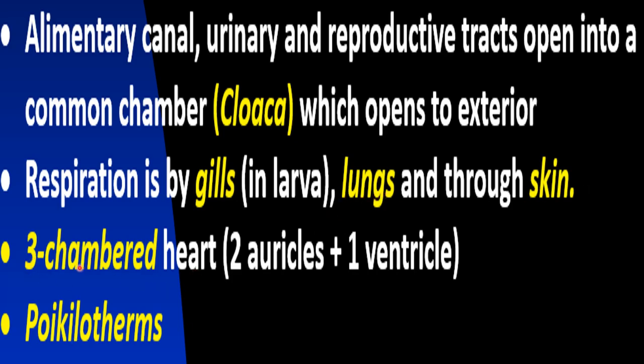Heart is 3-chambered, and these 3 chambers are 2 auricles and 1 ventricle. And these animals are poikilotherms. Poikilotherms means these are cold-blooded animals. Their body temperature changes with the external environmental temperature. They cannot regulate their body temperature, which means it doesn't remain constant.